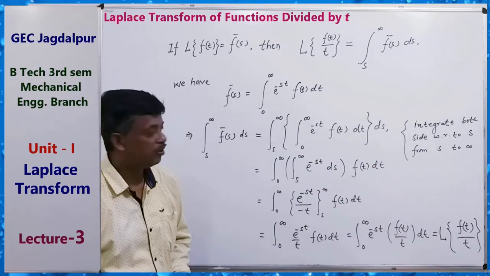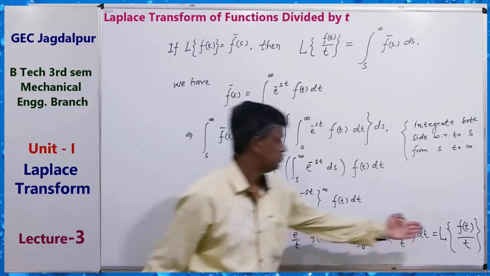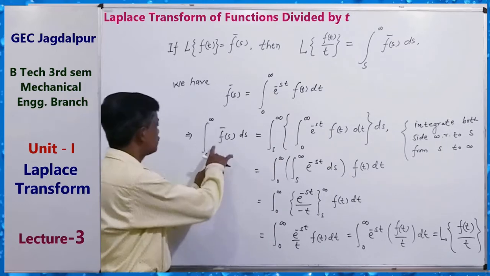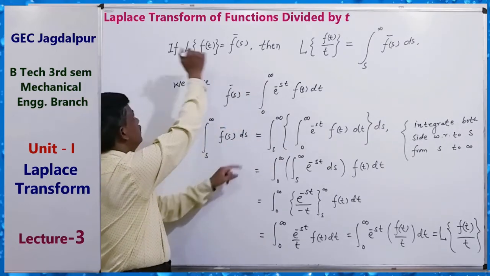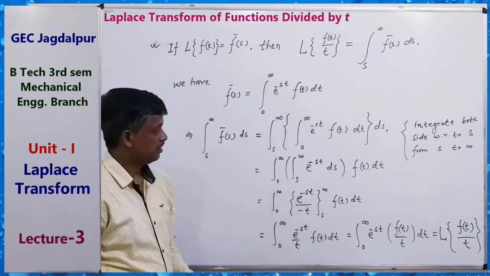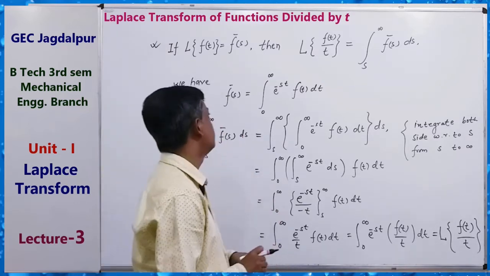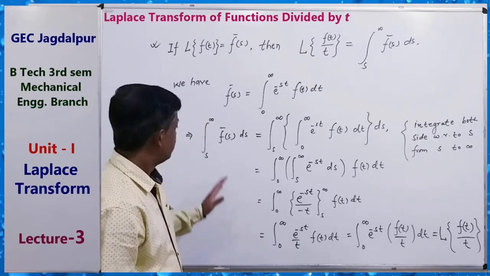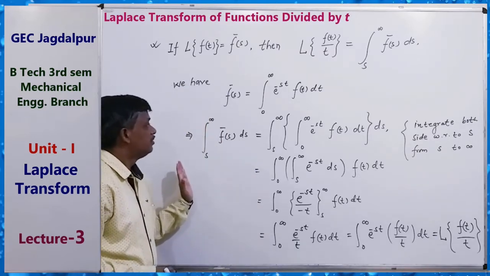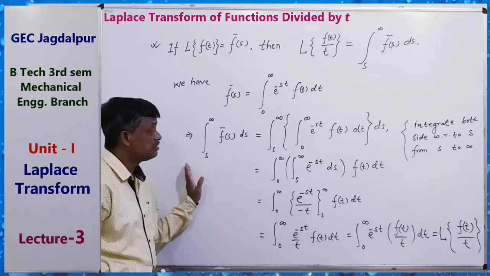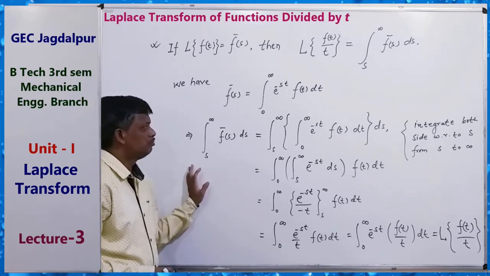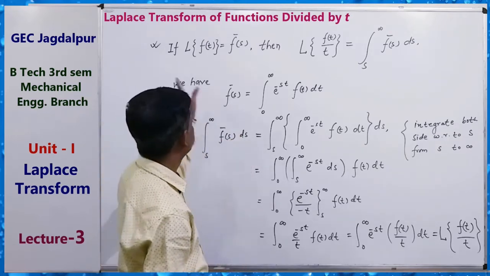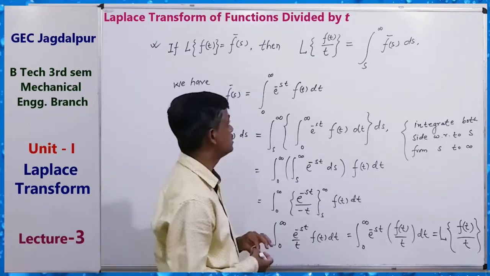So we got the formula. That means the Laplace transform of f(t) upon t equals the integral from s to infinity of F(s) bar ds. That is the formula. Okay. So it is a very important formula. By using this formula, we can find the value of integrals, and all important questions are solved by this formula. So remember it.